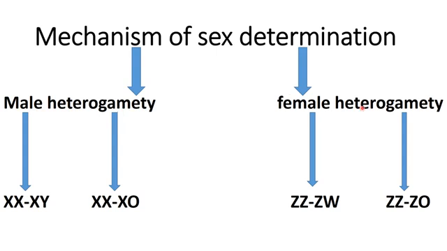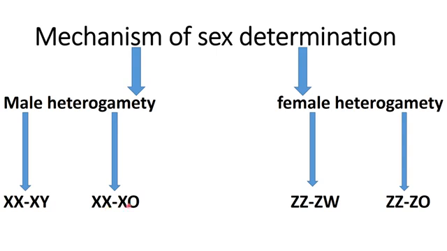And in female heterogamety, two types of female gametes are formed. Male have isogametes while female has different types of gametes, and that's why female is the determinant of the sex of progeny. Male heterogamety is further of two types, XX-XY. That is, XX is representing female gametes here and XY is male gametes. And this type of sex determination is found in human beings and in Drosophila.